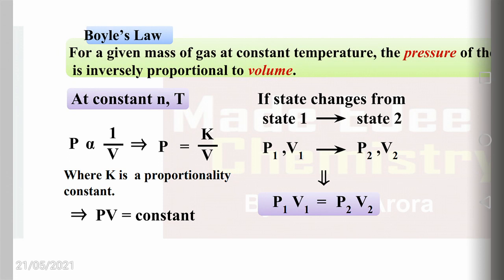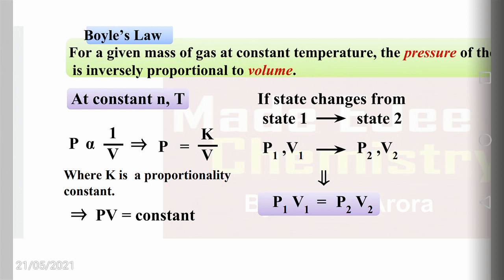The behavior of gases is governed by gas laws called Boyle's law, Charles' law, Gay-Lussac's law, and Avogadro's law. These are the four fundamental gas laws which govern the behavior of a gas.